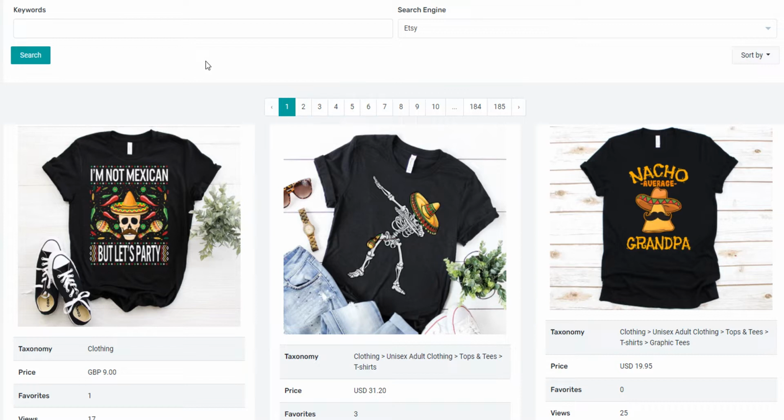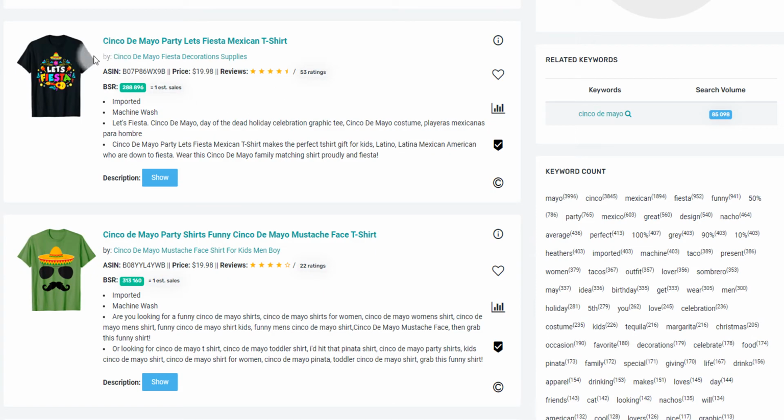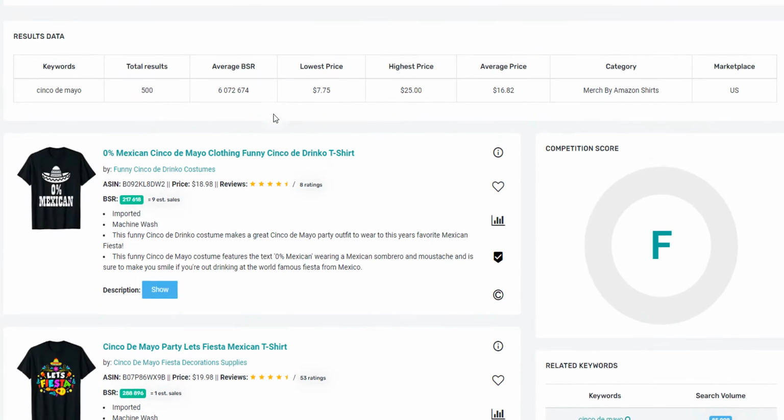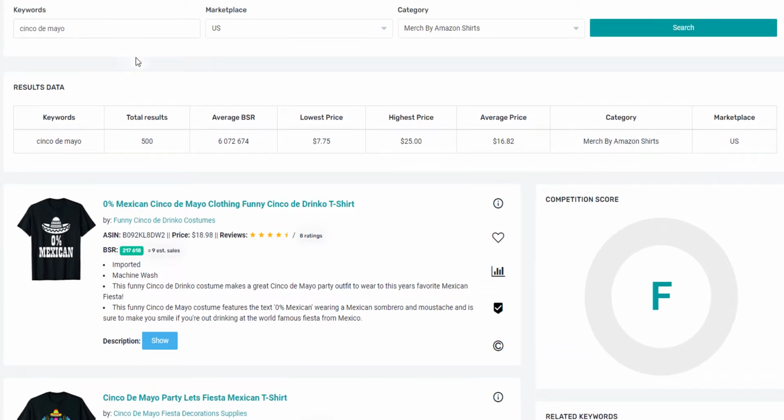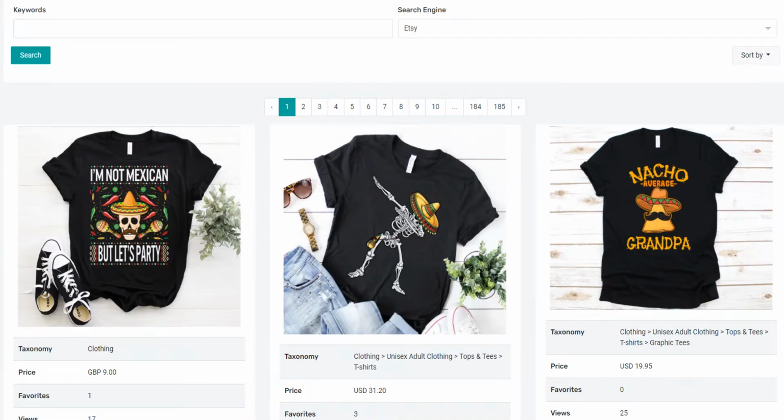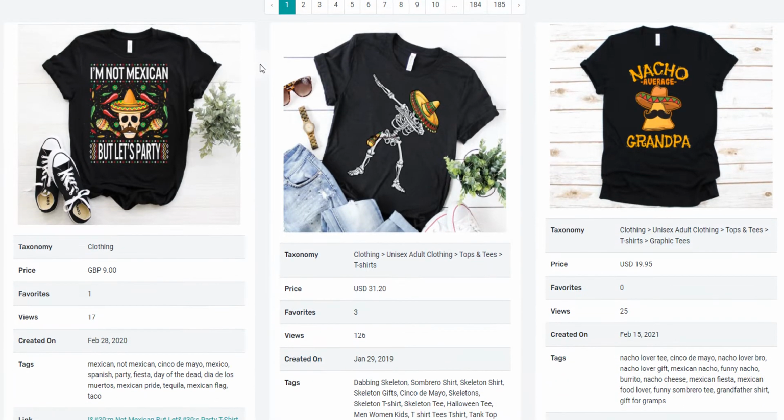They have a social hunter tool which you're able to, for example, not only do your research on Merch by Amazon products based on a certain theme or keywords or whatever the case is, but you can use the social hunter to look up Etsy or Pinterest products or posts. And the reason I'm using it is to gather more information about, for example, keywords or just even designs and to see what's selling.